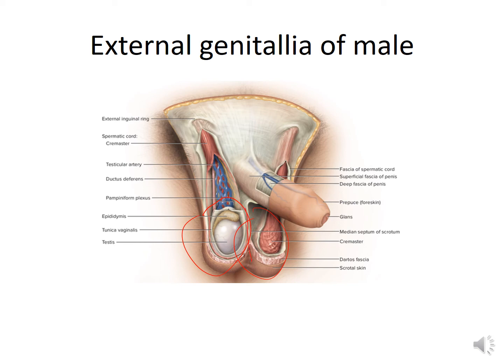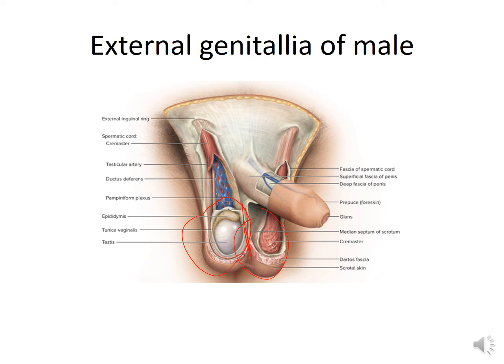Here you can see it is divided into two chambers, the scrotal cavities, each of which lodges a testis. The wall of the scrotum consists of a thin layer of skin, loose connective tissue and smooth muscle called the dartos muscle. Now the sustained contraction of the dartos muscle produces the characteristic wrinkling of the scrotal surface.